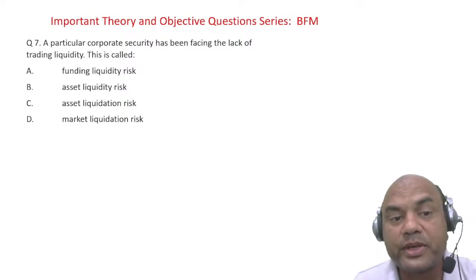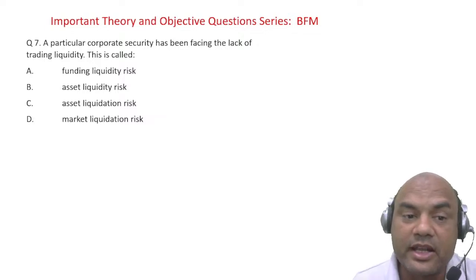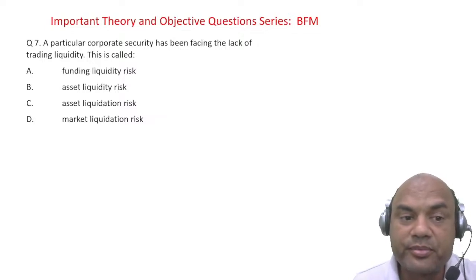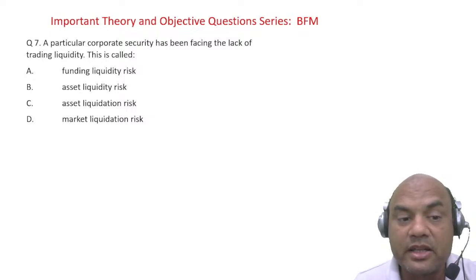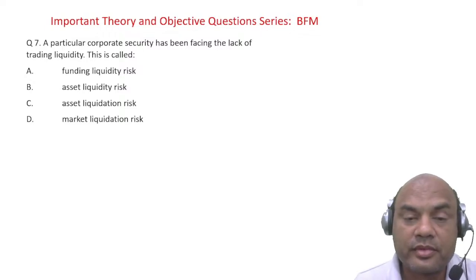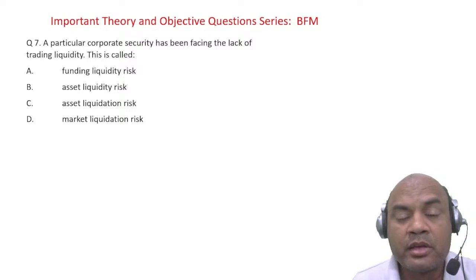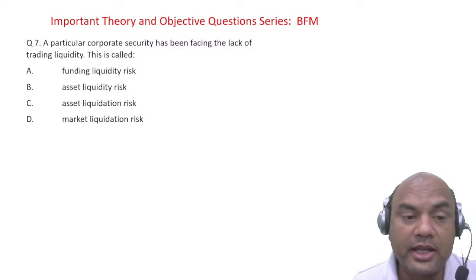It is facing a lack of trading liquidity right now. What is it called?